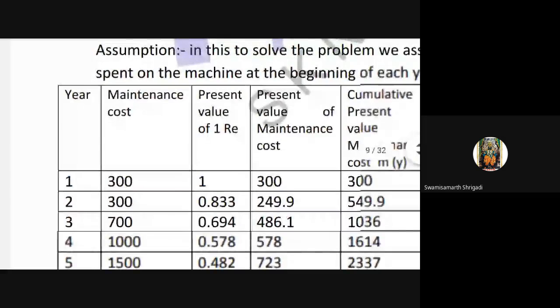The values are 0.833, 0.694, 0.578, 0.482, 0.401. That will be the present value of rupees.